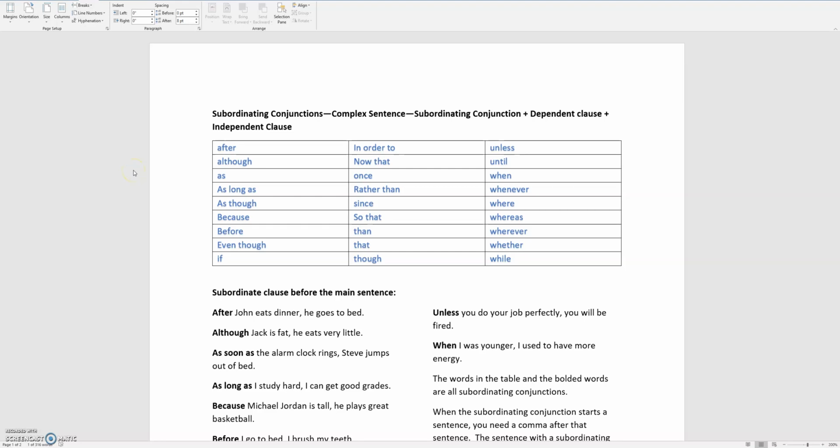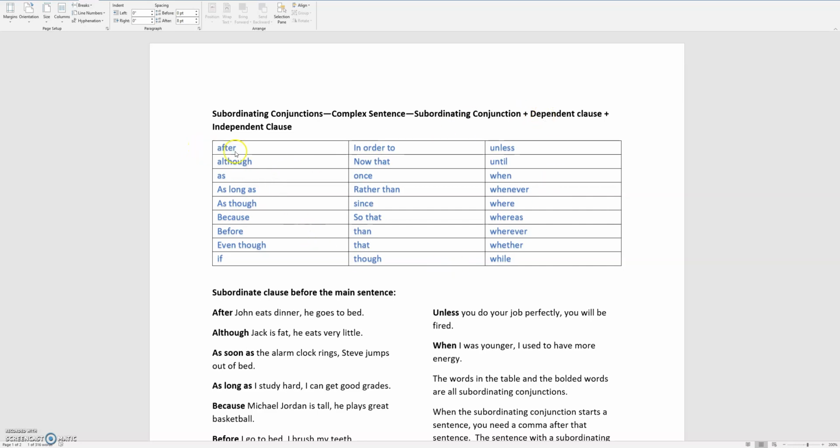Alright, so in this video, I'm going to make a video about subordinating conjunctions. Whenever you have a subordinating conjunction in a sentence, then you have a dependent clause. And whenever you have a dependent clause, you have a complex sentence. And so these are examples of subordinating conjunctions.